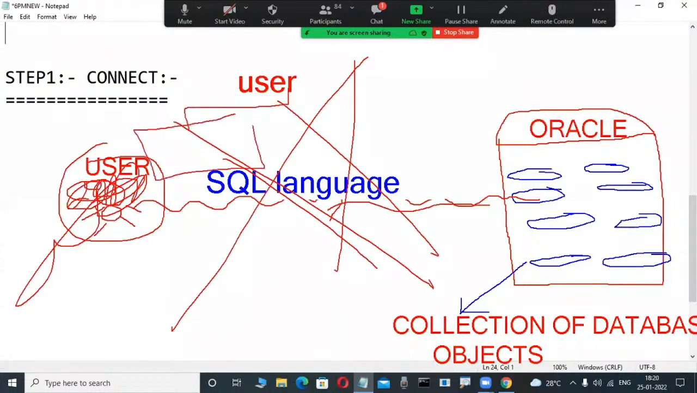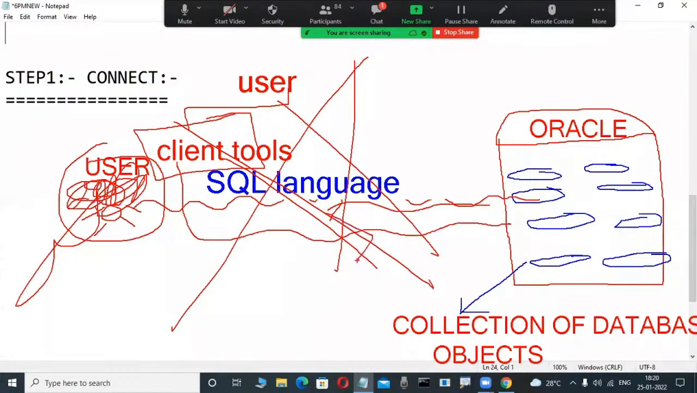Query tools are there. Some tools are there. These are called client tools or query tools. These are SQL Plus, SQL Developer, and Toad is a tool. So many tools are there. Don't worry. Through these client tools only they are connected to the server.